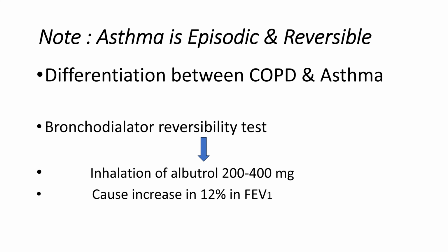Here, if the patient inhales this albuterol, in COPD we can't see any change of bronchodilation. We can't see any increase in FEV1 value. But when we give it to an asthma patient, there will be a 12% increase in FEV1 value.